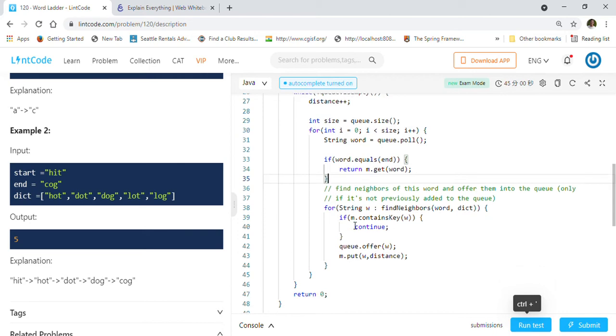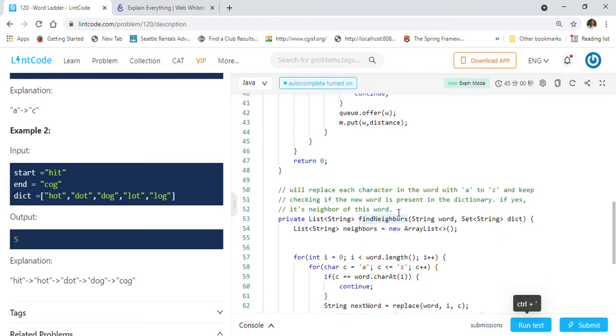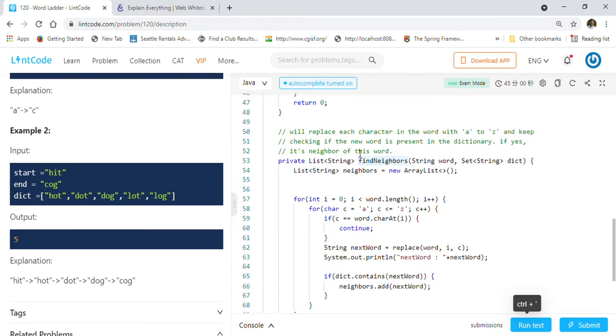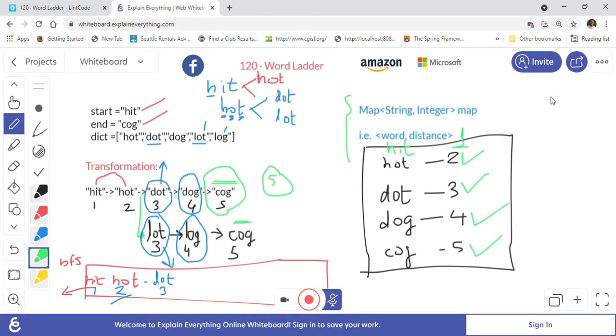If that is not the case, what we will do is try to find out the neighbors. So let me show you the neighbors method here. Let's say we are at the word hit, right? What the neighbors method does is it takes each character and replaces it from A to Z, right?